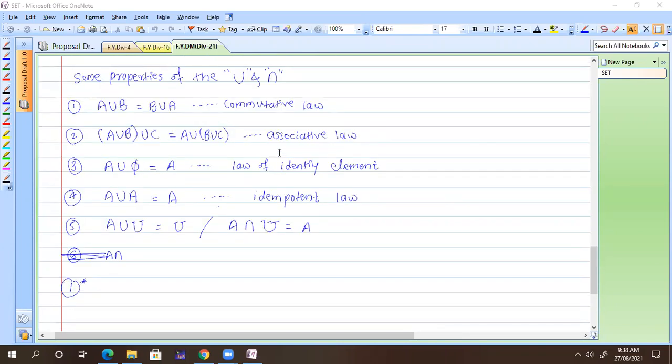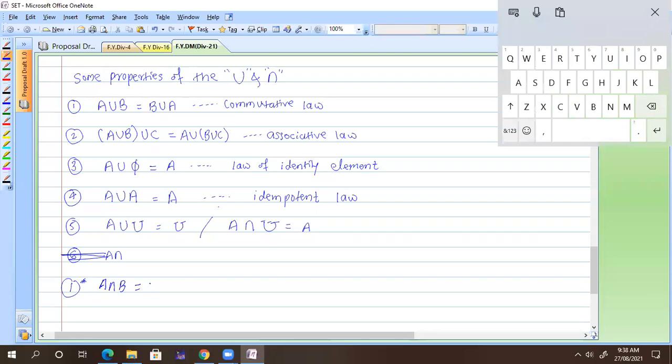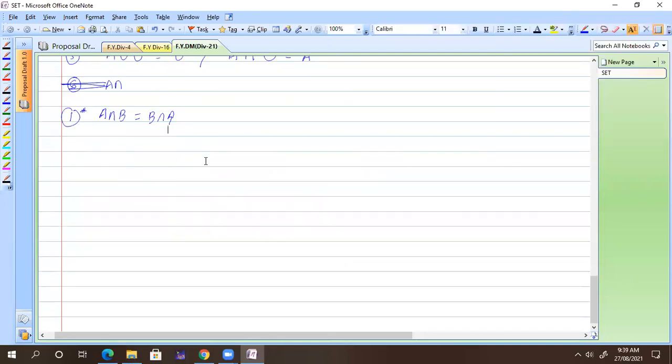Similarly, you can write down the same laws for intersections also. I can call it 1 star. 1 star is nothing but A intersection B is exactly equal to B intersection A. Sometimes you need to give the proof of that statement also, by considering any set or a Venn diagram.